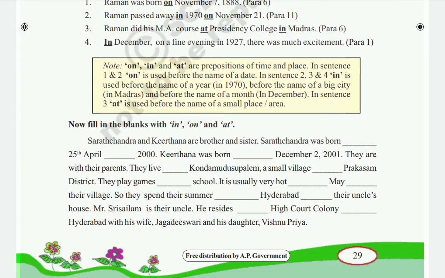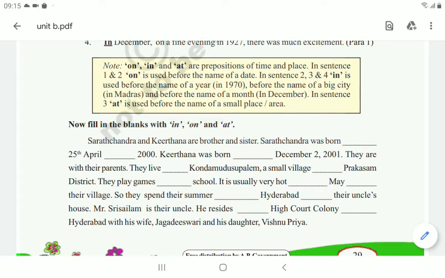Here 25th April is a particular date, so before this we have to use on. Sarathchandra was born on 25th April dash 2000. Here 2000 is a particular year, so before the year we have to use in. So Sarathchandra was born on 25th April in 2000.